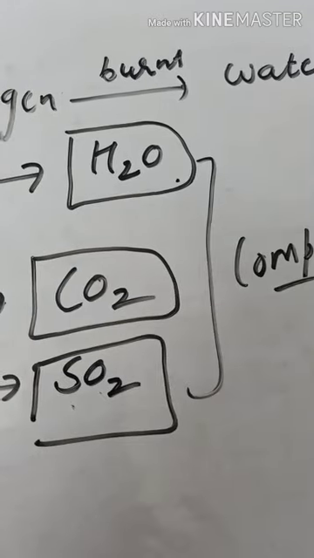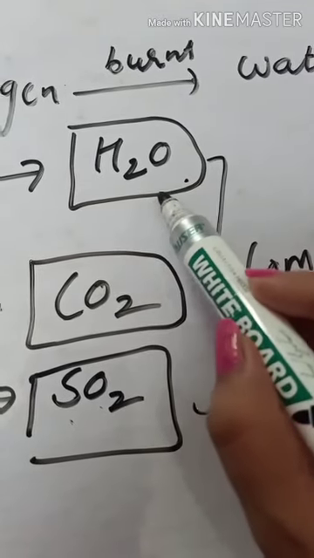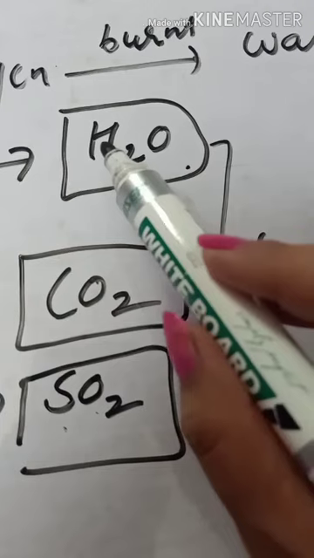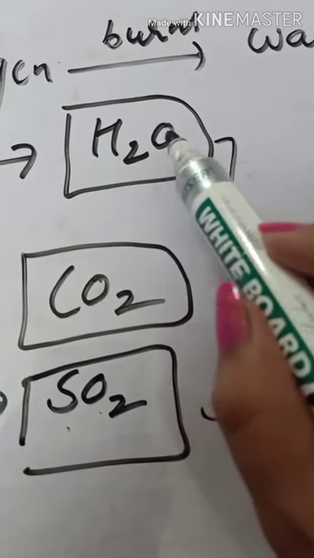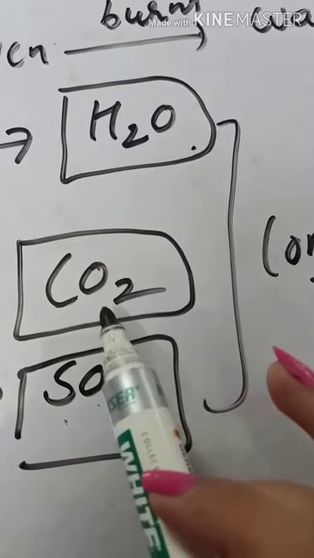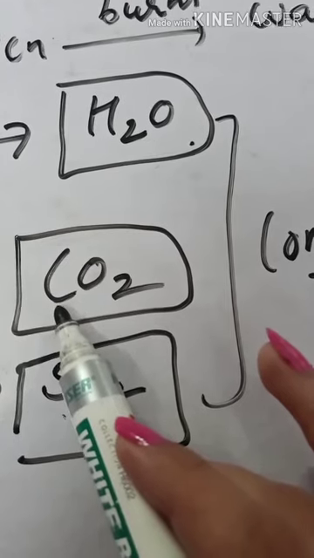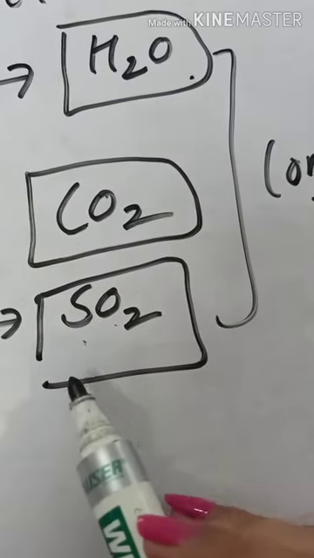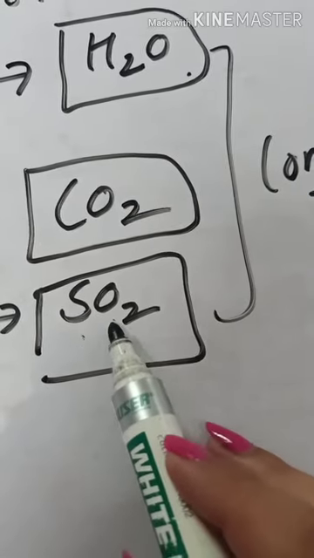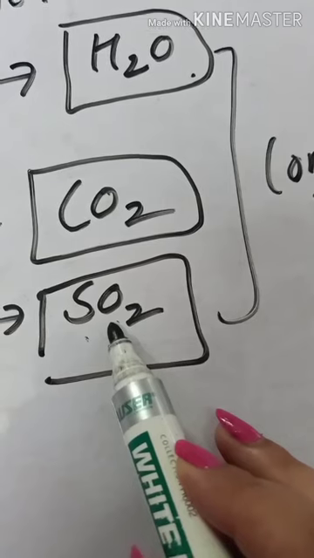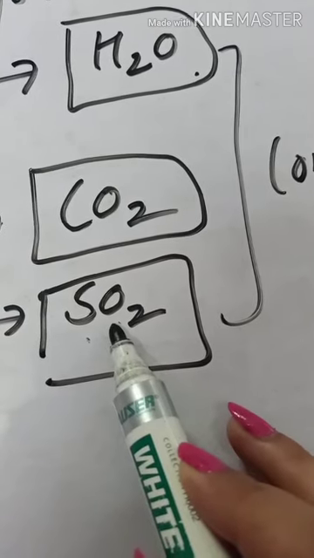For example, the formula of water represents that in a water molecule we have 2 atoms of hydrogen and 1 atom of oxygen. In carbon dioxide, we have 1 atom of carbon and 2 atoms of oxygen. In the same way, the formula of sulfur dioxide, SO2, represents 1 atom of sulfur and 2 atoms of oxygen in a sulfur dioxide molecule.